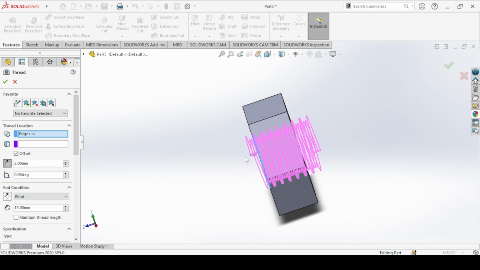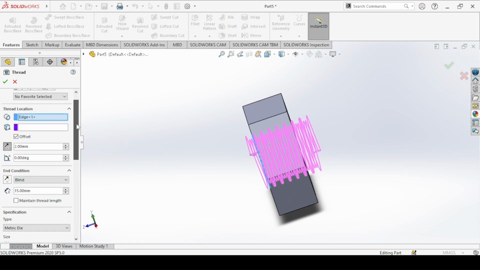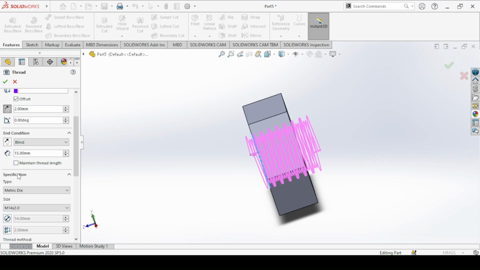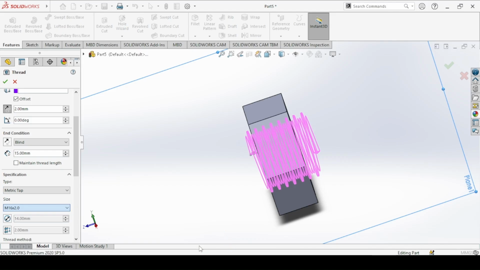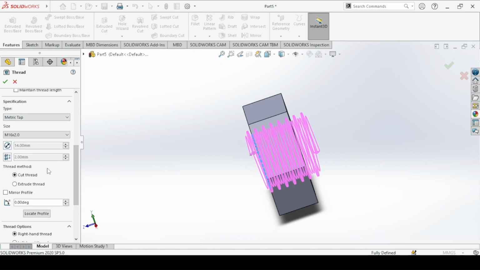So the thread, as you can see, passes through the full length of the nut. Since this is a hole that we are creating a thread in, we use a metric tap and a thread size of 16 by 2 millimeters. Cut thread, make sure you select this method and OK.